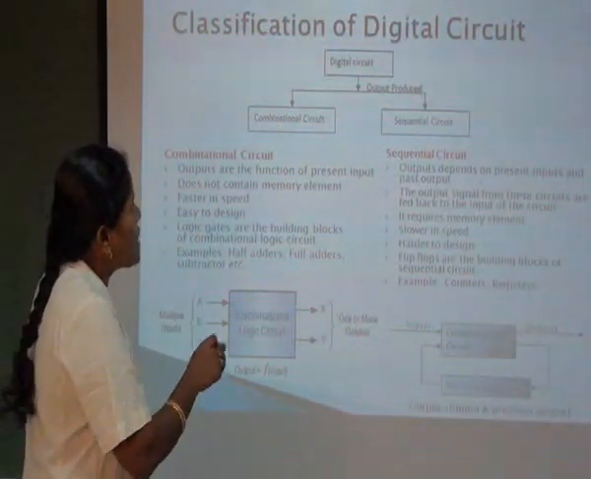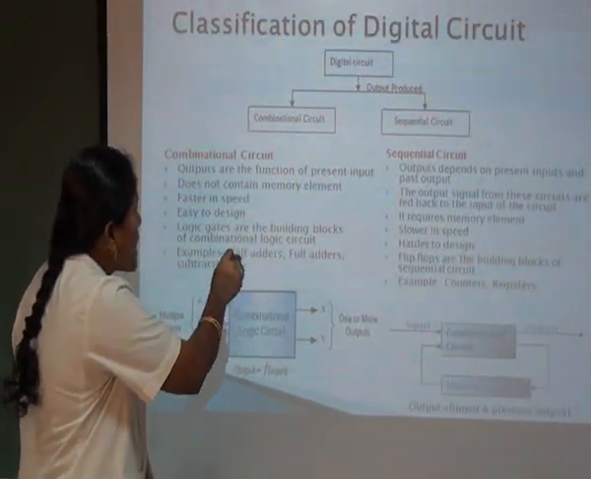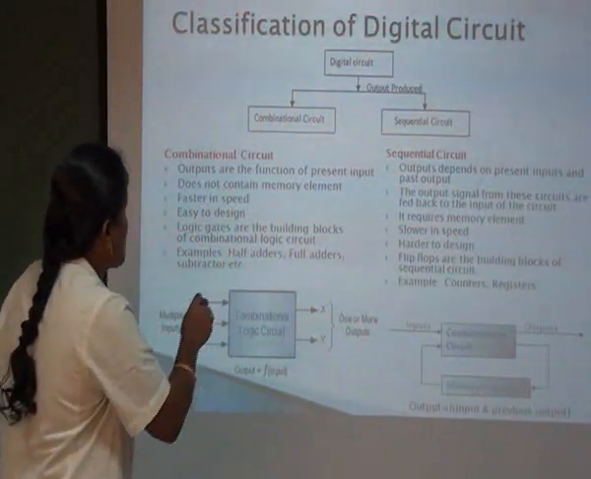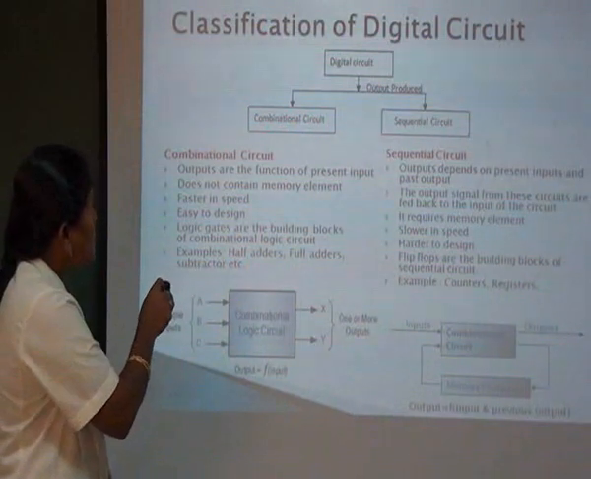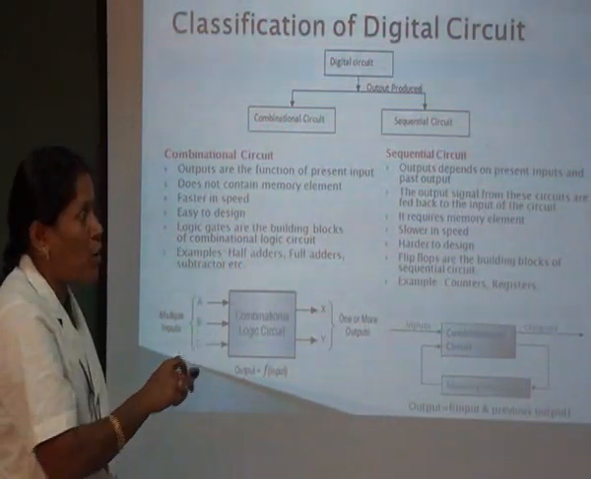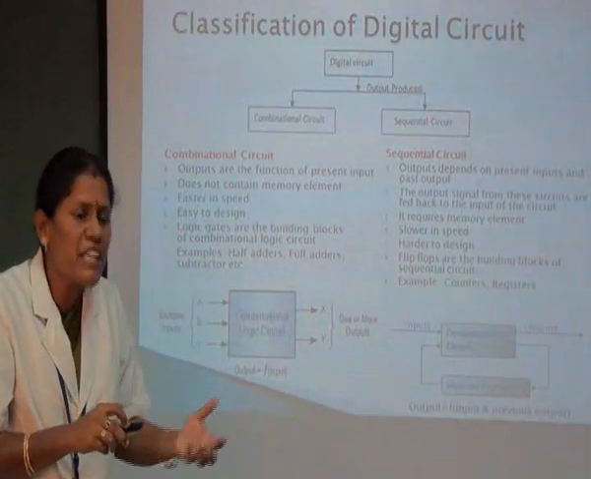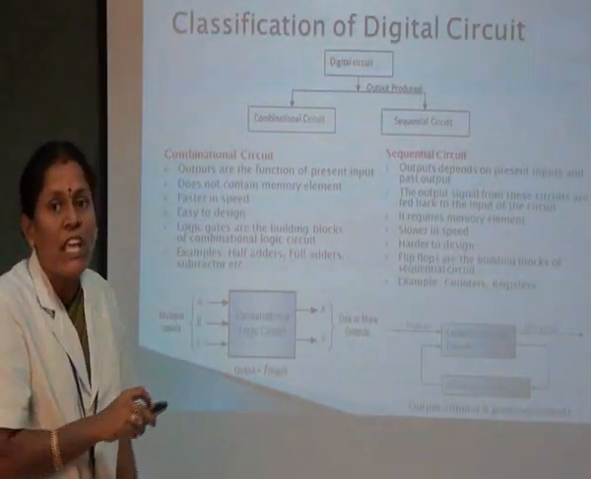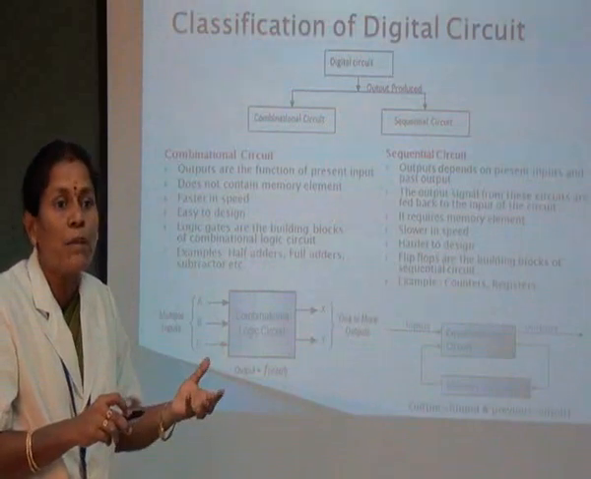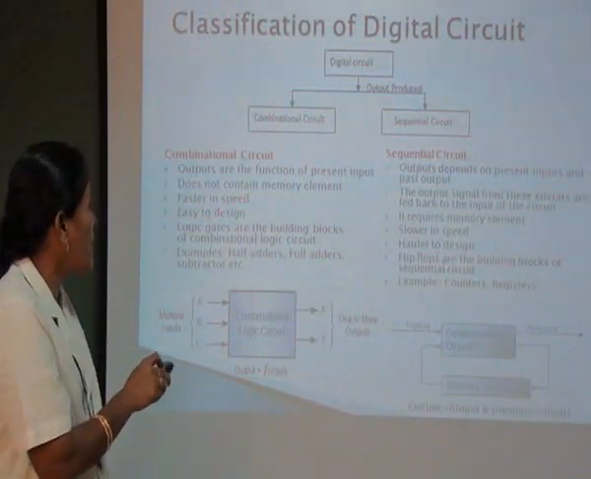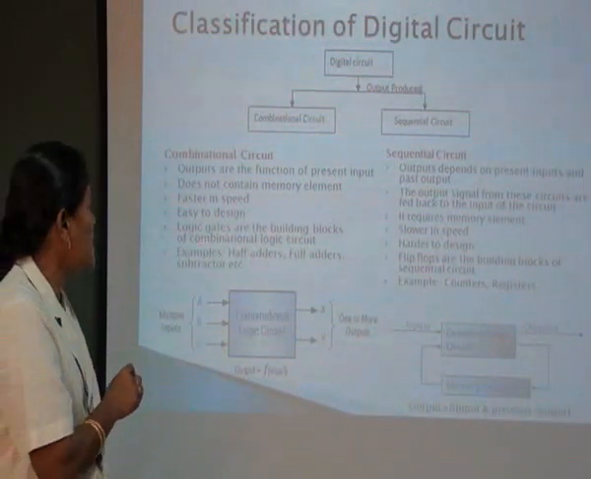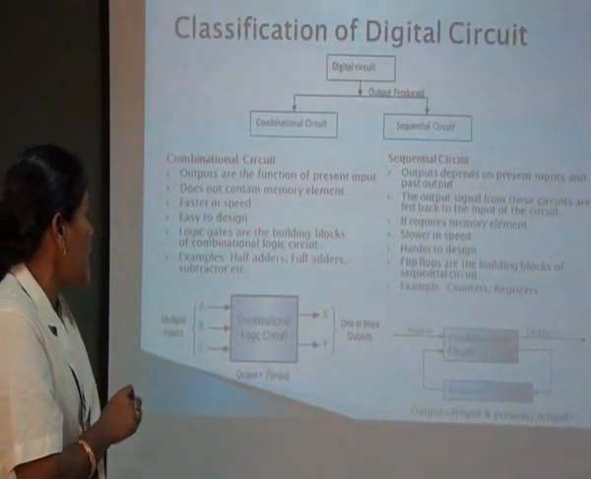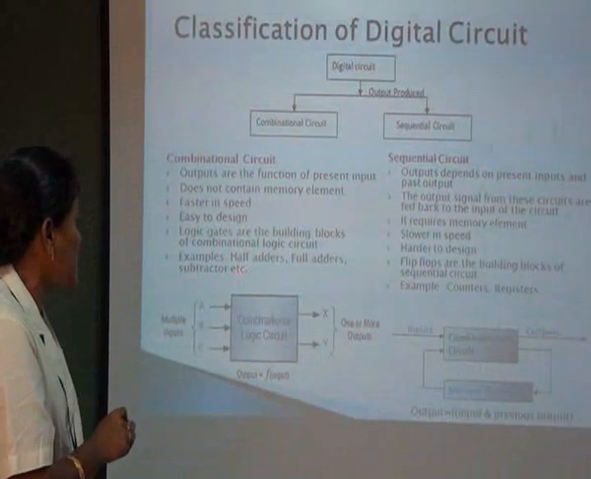combinational circuit. So with the presence of the output, we are defining our circuit classifications. The first classification is the combinational circuit. In a combinational circuit, the outputs are functions of the present input, because Karthik delivers the answer immediately with the presence of my question. So outputs are functions of present input. He doesn't move on to the previous class's result, so there is no memory requirement here, and it is faster in speed and easy to design; for the design we use logic gates. Examples are half adder, full adder, subtractors, etc.